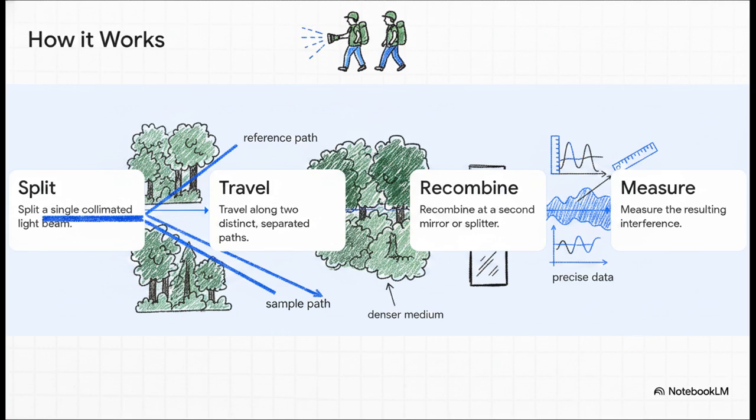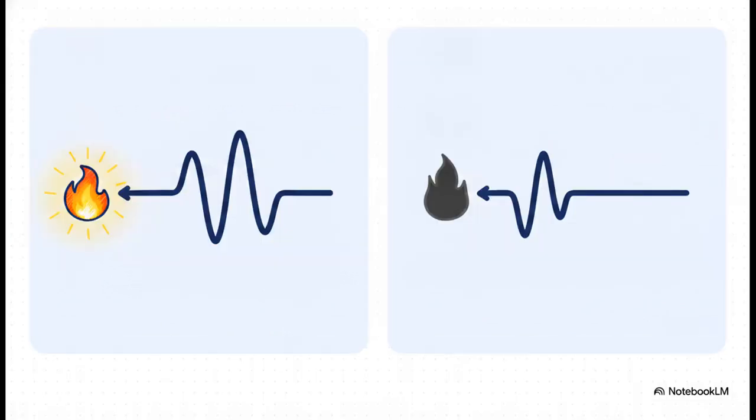This out-of-sync arrival is called a phase shift, and measuring that shift gives us absolutely incredible data about whatever was in that sample path. Now, what's really interesting here is the visual output. Based on source material, looking at a candle flame through this device, you get two very specific images. If the light waves recombine perfectly in sync, their peaks add together. That's constructive interference, creating a bright, visible white flame. But if they arrive exactly out of sync, the peak of one wave meets the trough of the other. They literally cancel each other out in destructive interference, creating a dark black flame. Keep this in mind, because this binary output, bright or dark, is a real game changer for modern computing and photonics, which we'll get to in a minute.